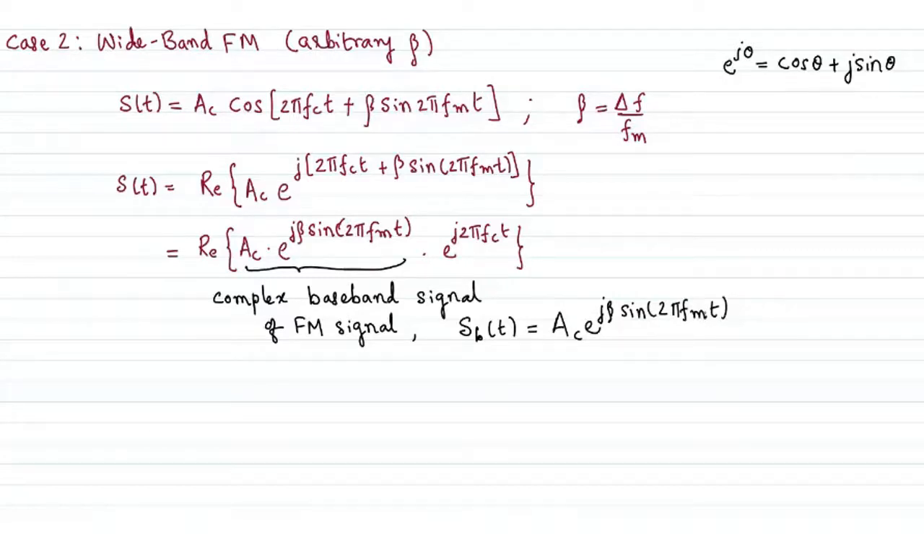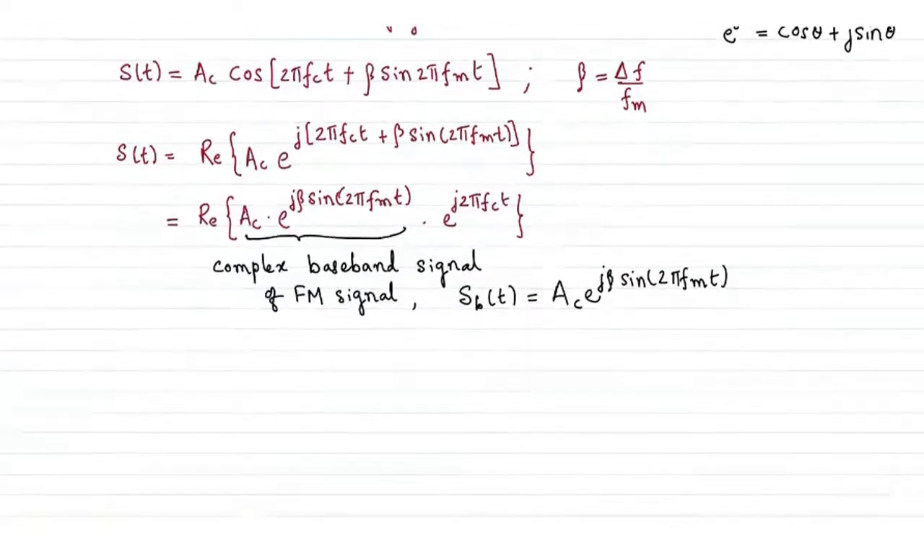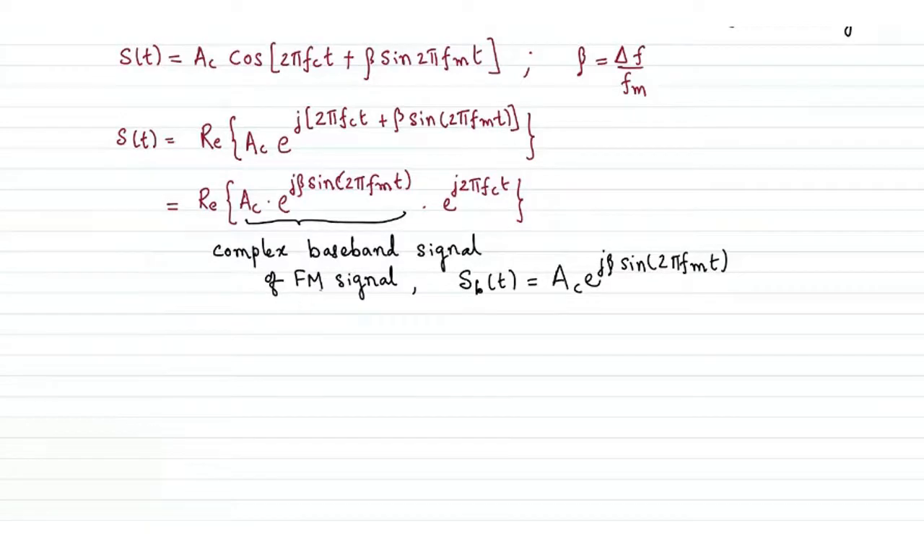The trick at this point is that if you try to find the spectrum of this complex baseband signal, all that is left is multiplication with e^(j2π f_c t). So what is the frequency domain equivalent of multiplication by e^(j2π f_c t)? Can anybody tell? The frequency spectrum of my FM modulated signal is nothing but the frequency shifted version, shifted by f_c.